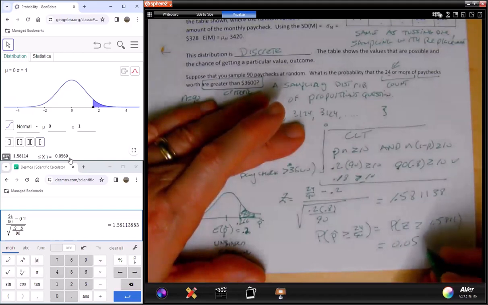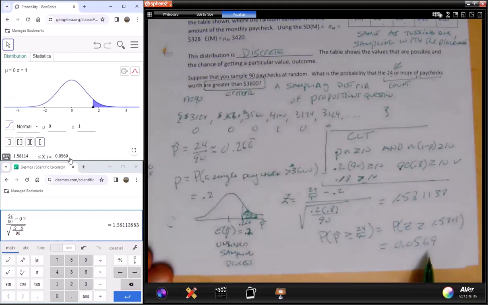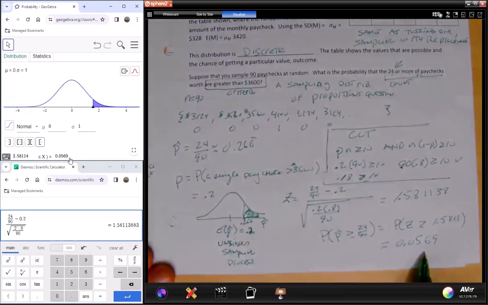And I'm not too surprised. It's almost 6%. So now this is the beginning of the realm from the usual to the unusual. This is right at this edge right now. That's how you would work it.